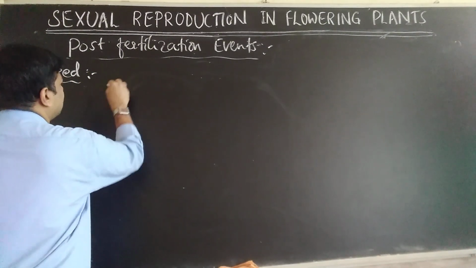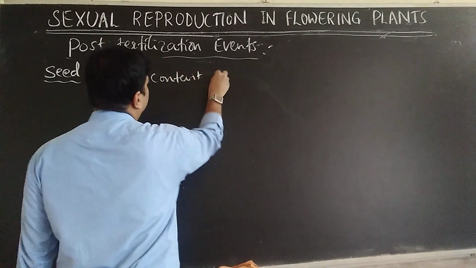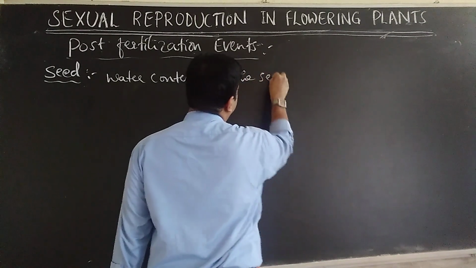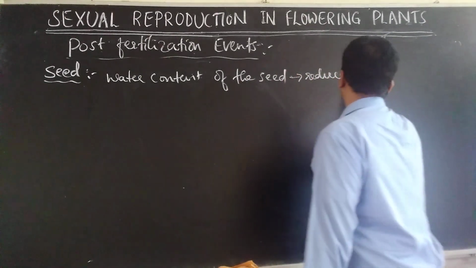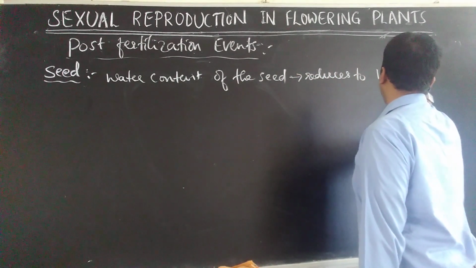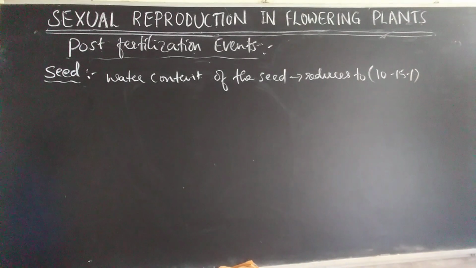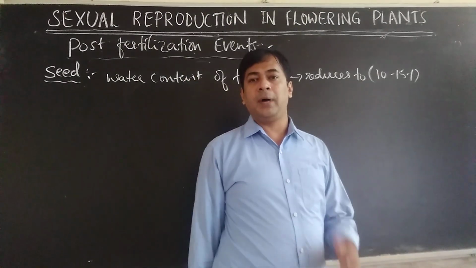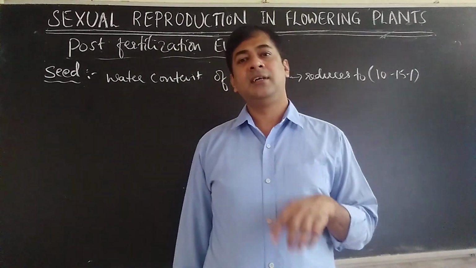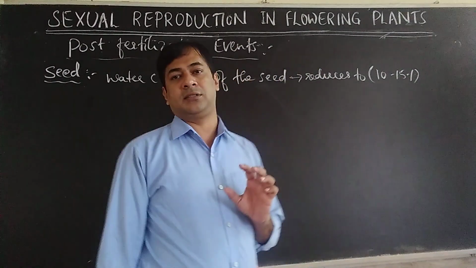As the seed starts germinating, the water content of the seed reduces to 10 to 15%. You can consider 10 to 15% moisture or water content by weight. If you consider the weight of the seed, 10 to 15% moisture or water content will remain by mass.